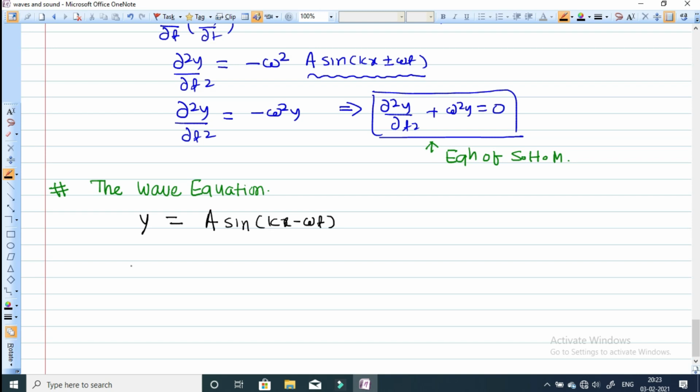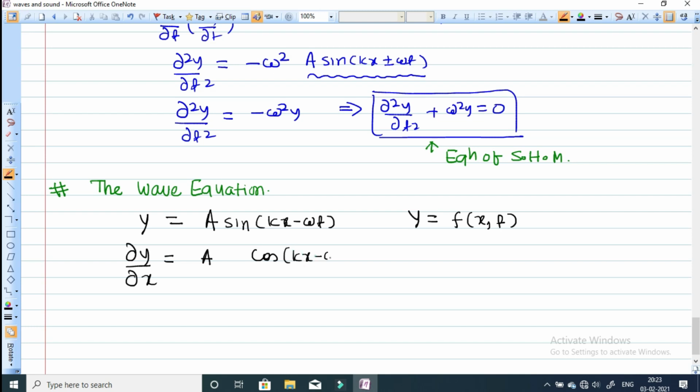Now, y is a function of both x and t, and with respect to time we have already differentiated previously. Now we can differentiate it with respect to x. So dy by dx will become a, and the differentiation of sine is cos, so it will become cos of kx minus omega t.